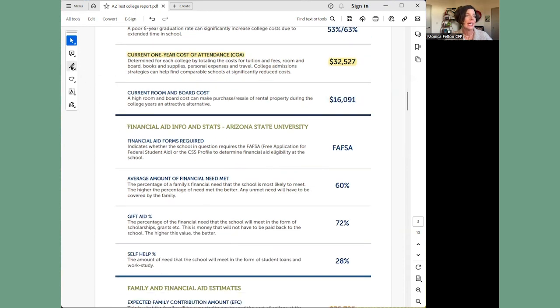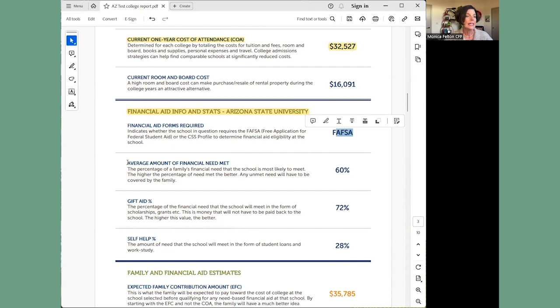Here's the financial aid information that you're definitely interested in. Things like what financial aid forms will be required. Well, the FAFSA. What is the average amount of financial need met? So what this says is that about 60% of your need will be met. So if I have $10,000 of need based on my cost of attendance minus my student aid index, what this tells me is ASU is only going to help me with 60% of that, or $6,000.